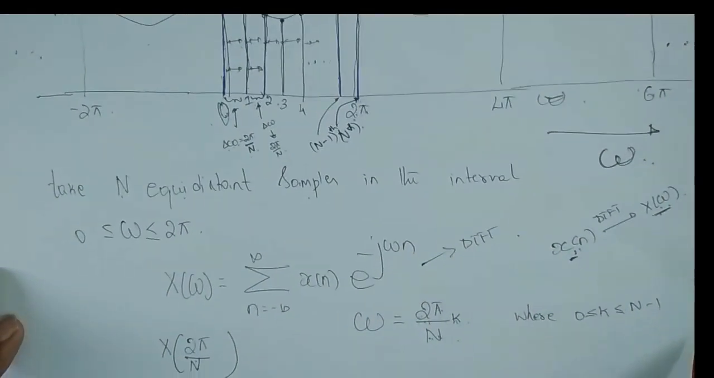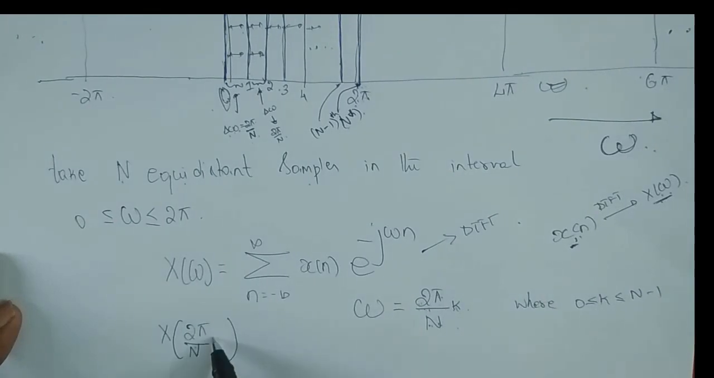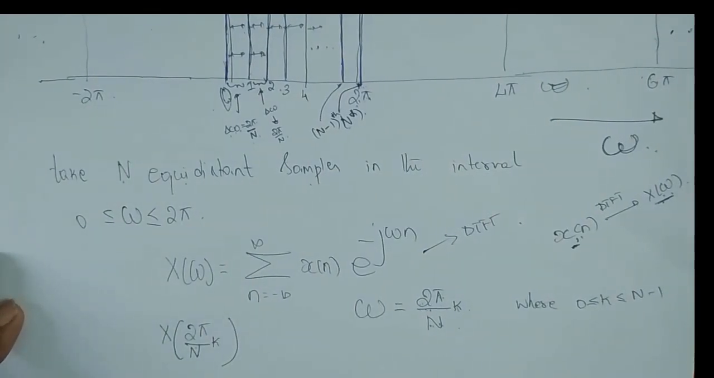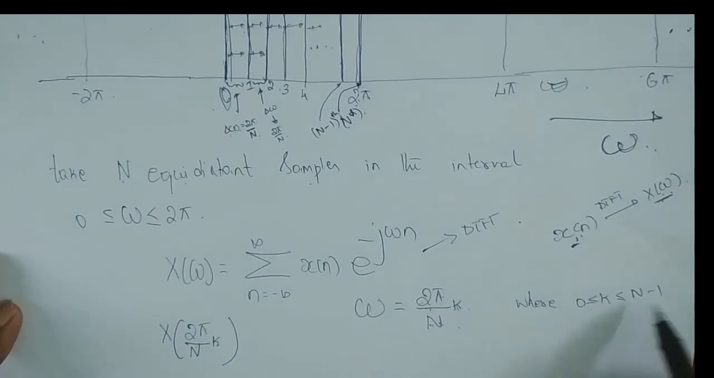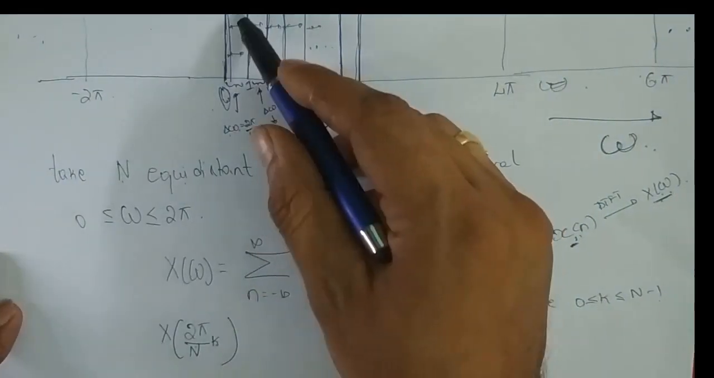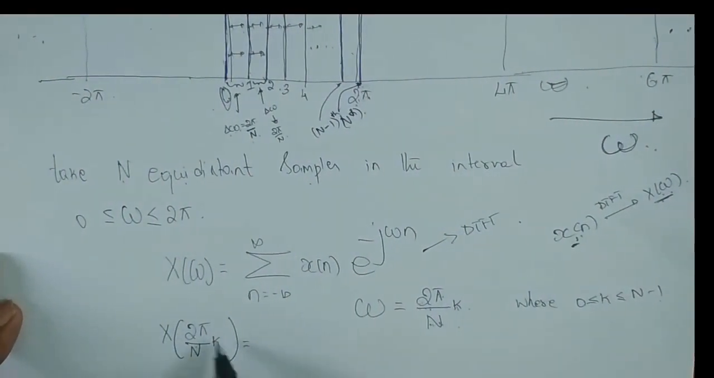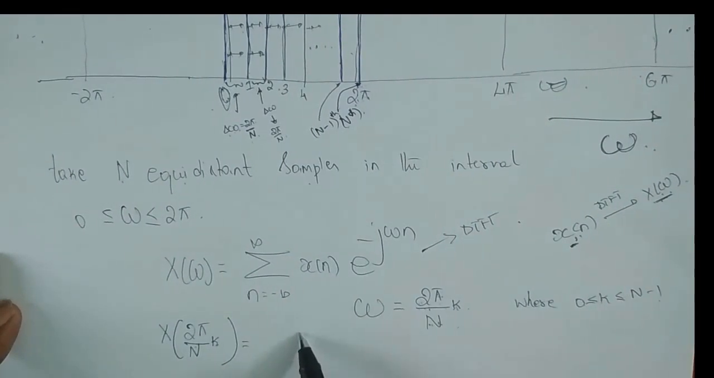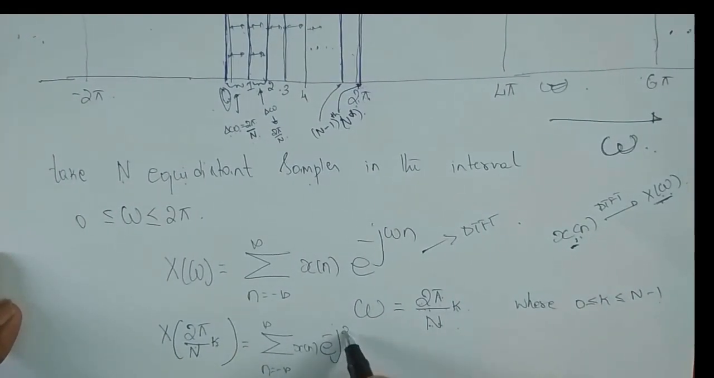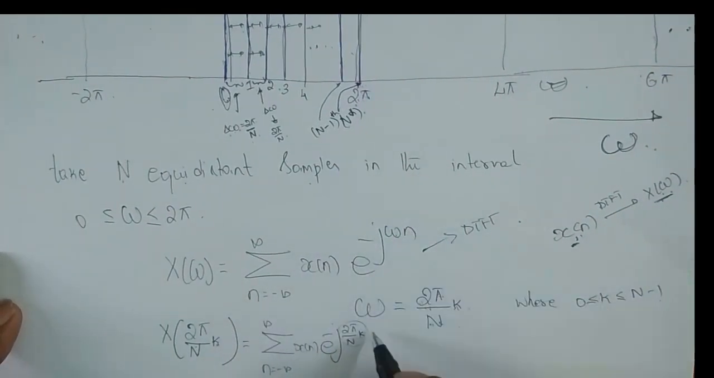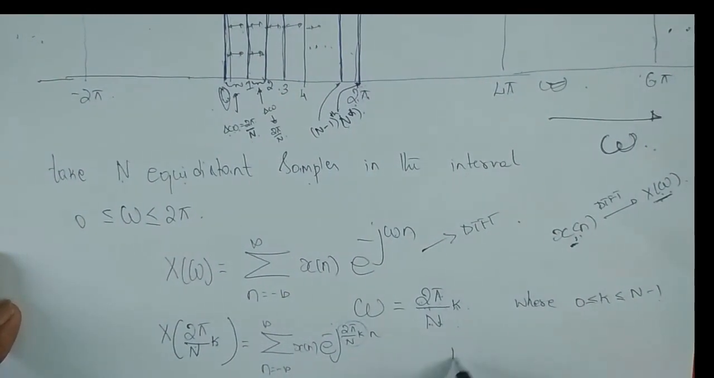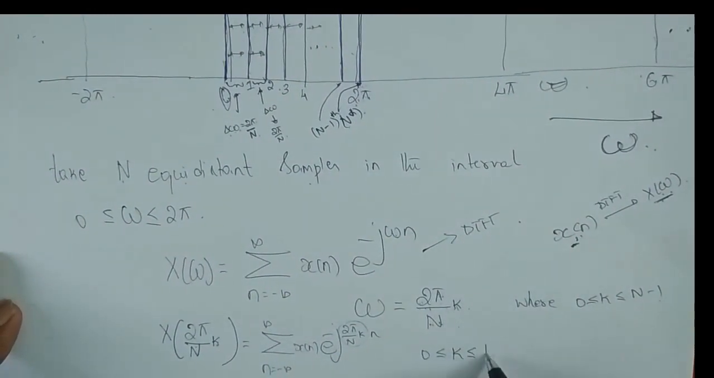Fine. Okay, so it is not just 2 pi by n, so I have to put one more variable called k, and k is an integer taking values 0 to n minus 1. And what is the role of k here? It addresses individual samples in the frequency domain. So what I have to do is, in the right hand side, wherever omega is there, I have to replace it by 2 pi by n into k. So summation n varying from minus infinity to infinity x of n e power minus j 2 pi by n into k, so this is the omega part, and the left out term is n, right? where k is varying from 0 to n minus 1.